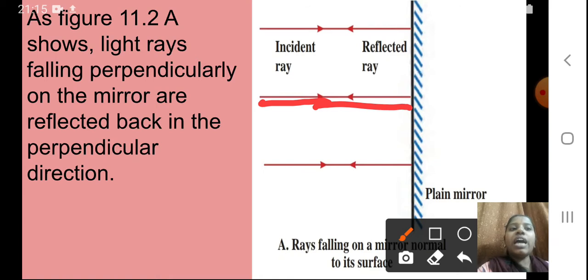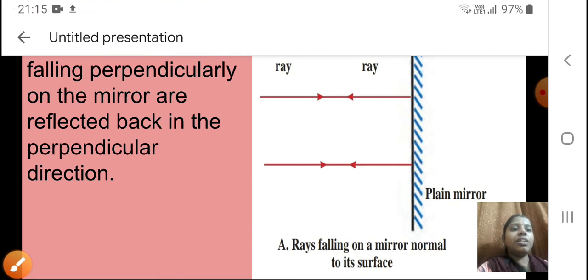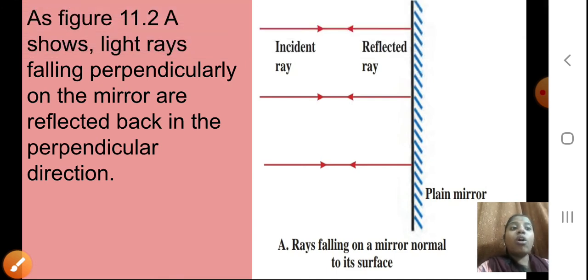See how they are on the same line. The rays are on the same line. Why? Because the light rays falling perpendicularly on the mirror are reflected back in the perpendicular direction itself. So you can see this diagram. It is telling you rays falling on a mirror normal to its surface.